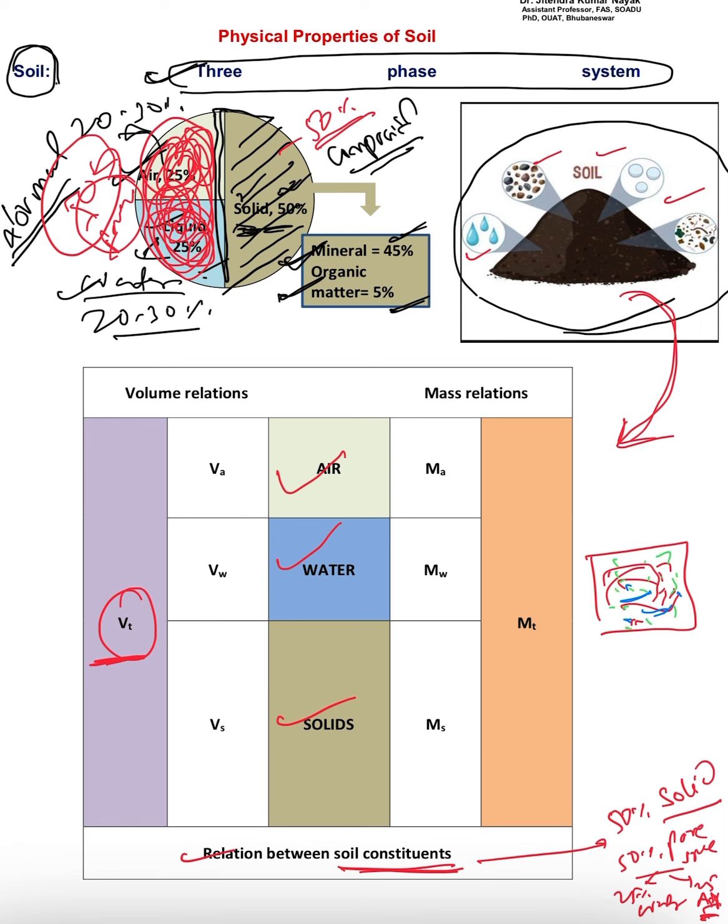Yes or no? So total volume includes the air portion, water portion and solid portion simultaneously. Whenever we consider the total mass or total dry weight, this is based upon the dry weight, and if we include water, then it will be the weight.